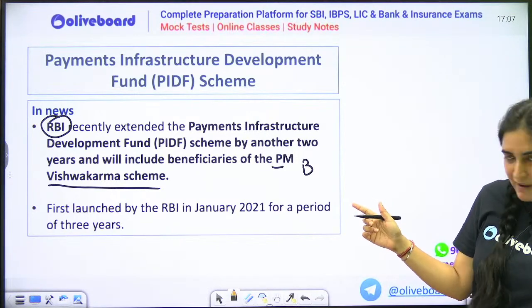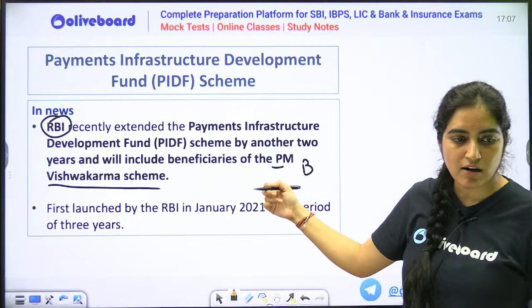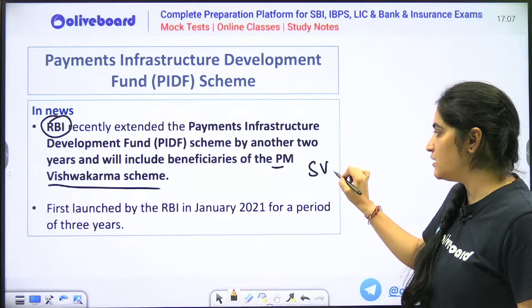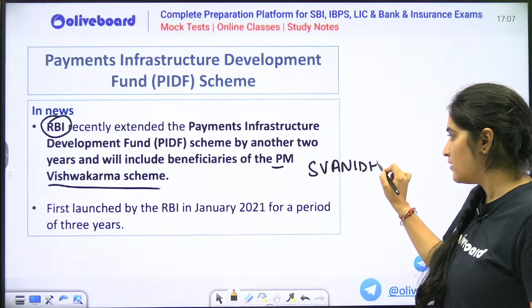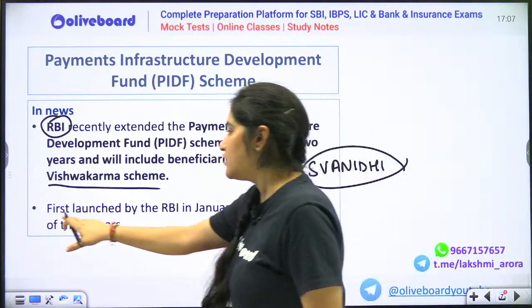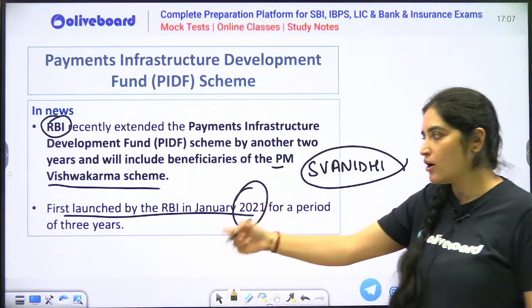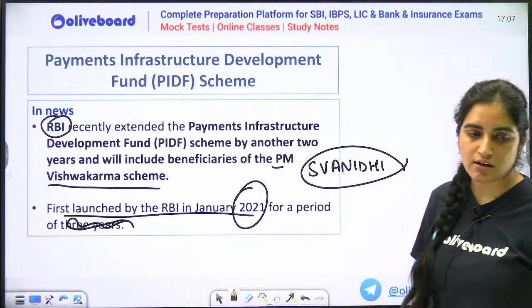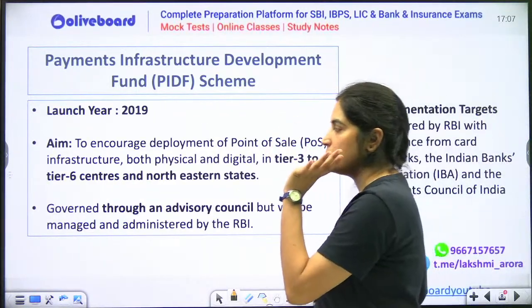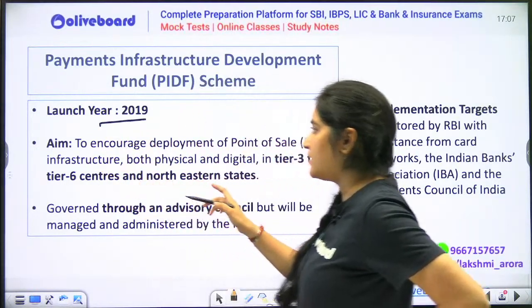One is your Vishwakarma. What are the other schemes that get support under this? One is your PM Vishwakarma, another is your PM Swanidhi. I hope you know about this. Next thing, this was first launched by our RBI in January 2021. Initially, it was for 3 years, and now it has been expanded, so this 3 years doesn't make much of a difference now because this fund also has been expanded. So earlier, this was launched in the year 2019, and what is it there?